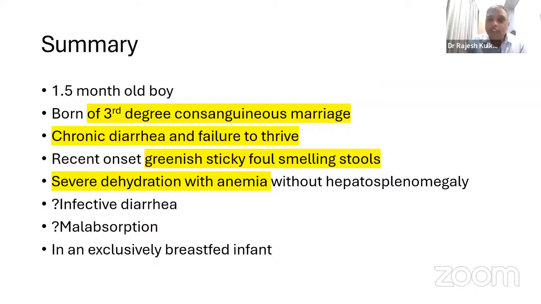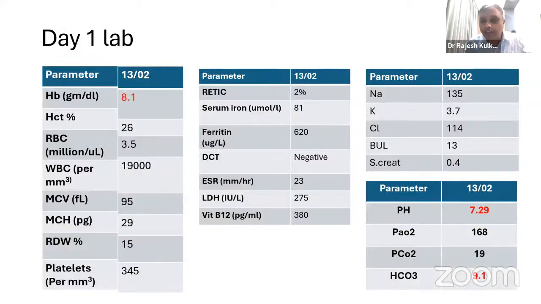Okay, so let's go forward. So this is the day one lab. If you look at the lab, you can find that the day one hemoglobin was 8.1. And on the ABG, what is your interpretation of the ABG? Can somebody, one of the postgraduates? How was the anemia? If you look at the MCV, MCH, RDW, what type of anemia is this?